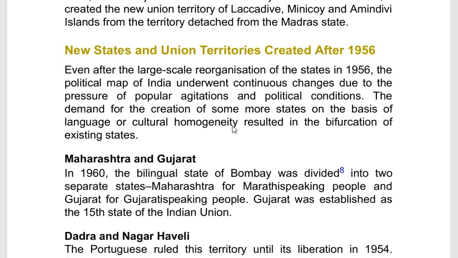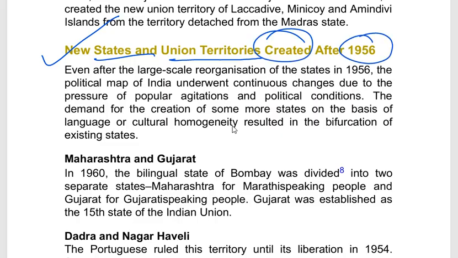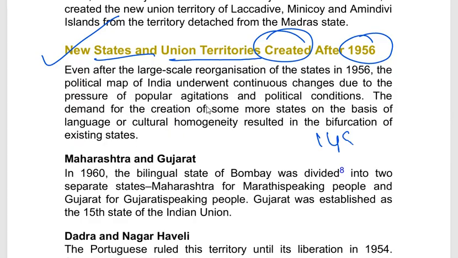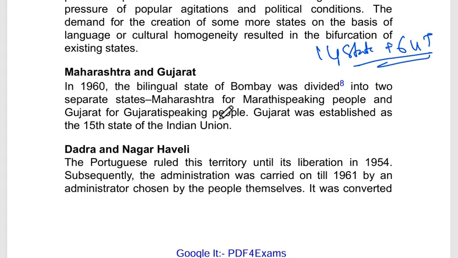Moving ahead, new states and union territories created after 1956. Till 1956, 14 states and 6 union territories were already created. After that, Maharashtra and Gujarat in 1960. See, what happened in 1960?